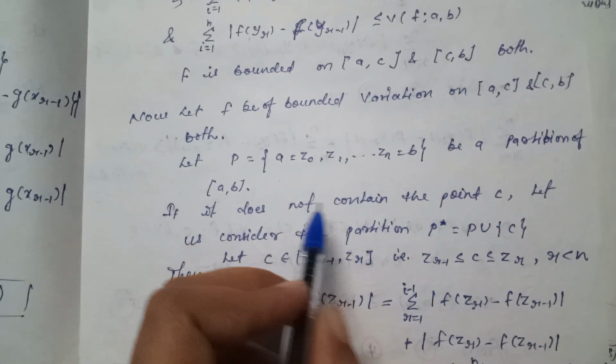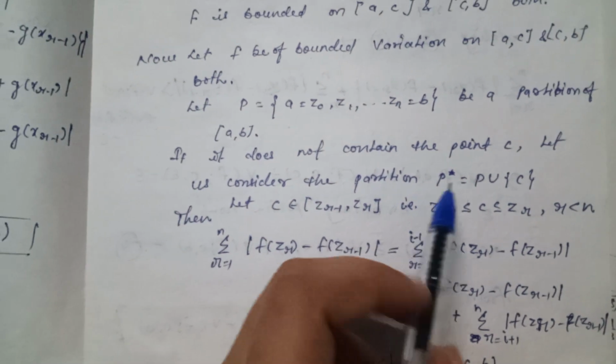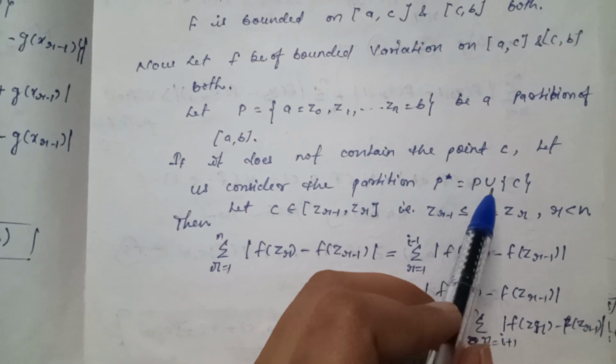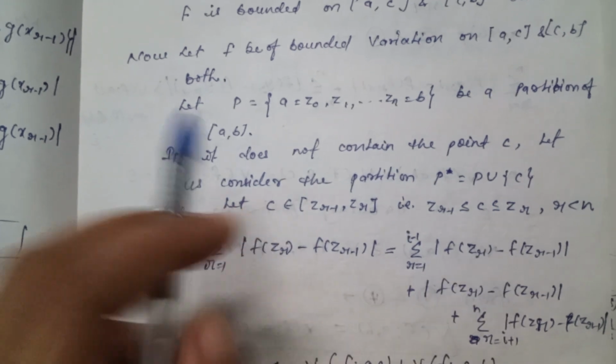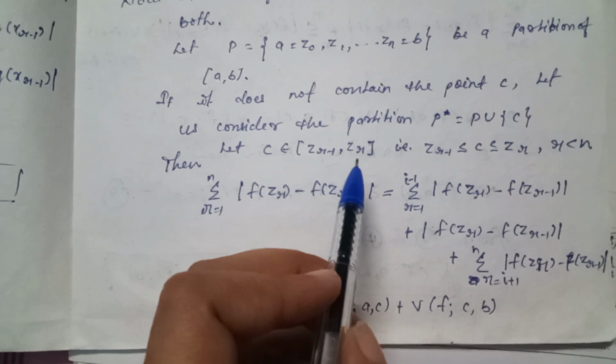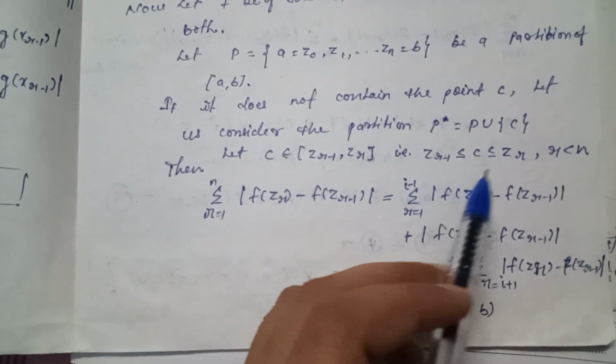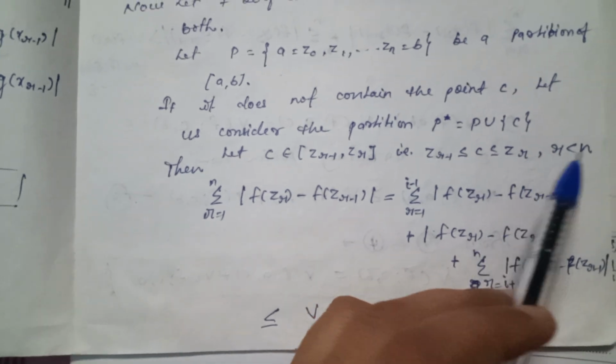If it does not contain the point c, let us consider the partition P* = P ∪ {c}. Let c belong to [z_{r−1}, z_r], that is, z_{r−1} ≤ c ≤ z_r. So r is less than n.